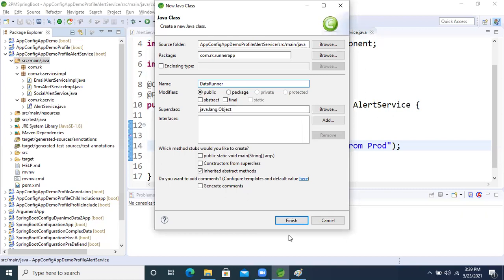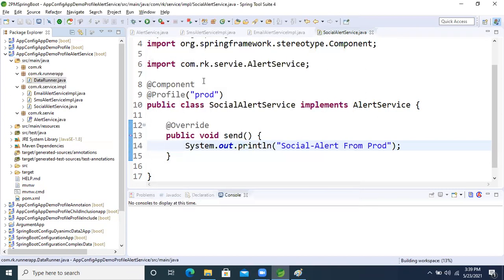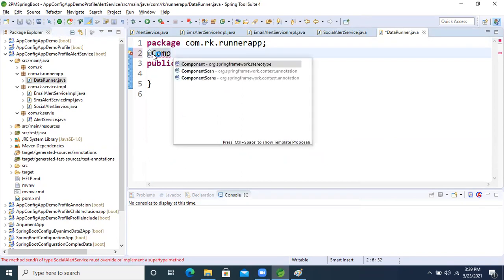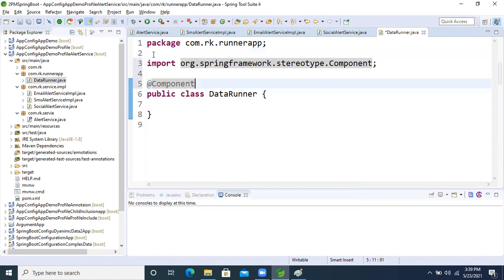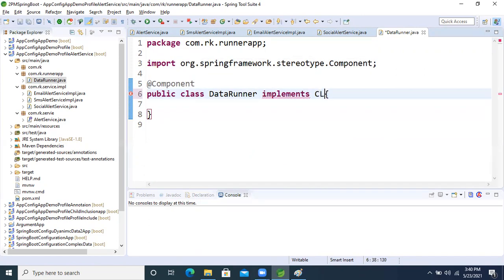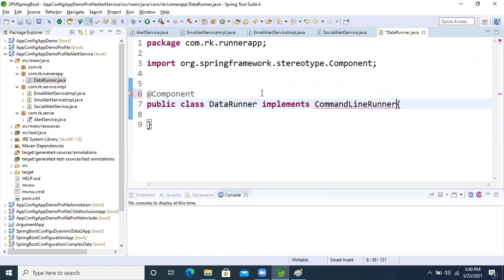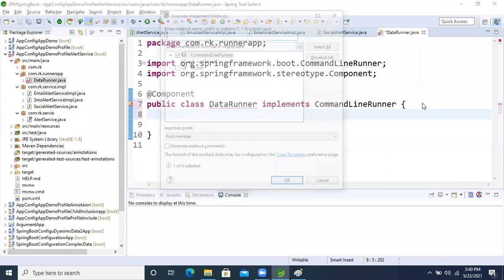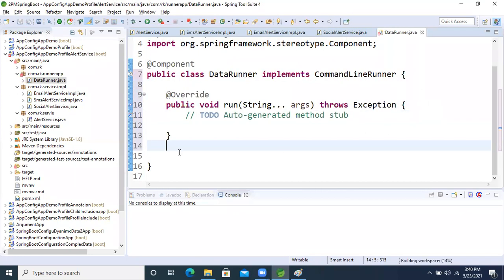Now I'm taking @Component. Now implement CommandLineRunner, command line runner. Fine. Inside that, one abstract method, Alt Shift S plus V. Okay, fine.